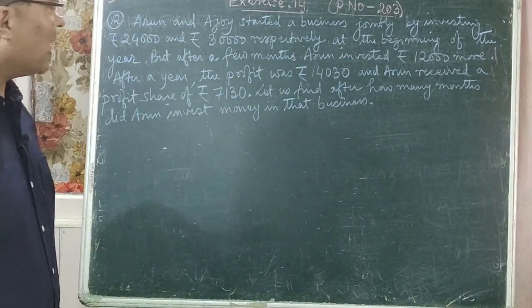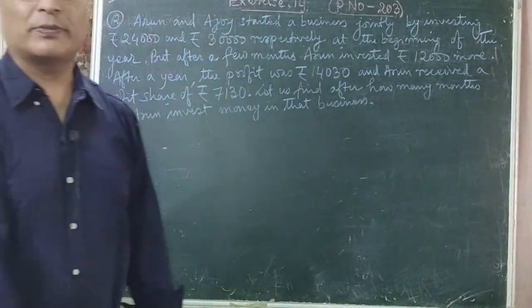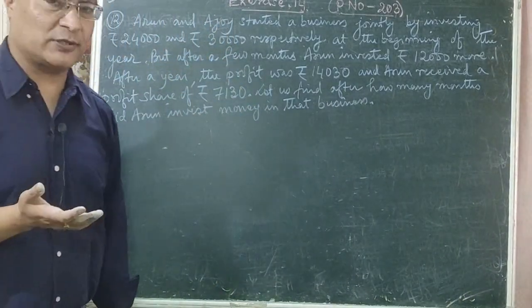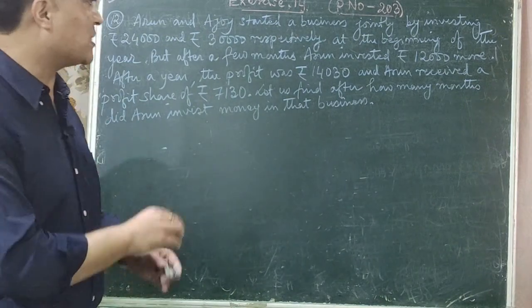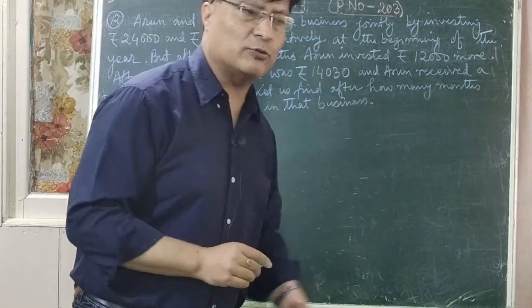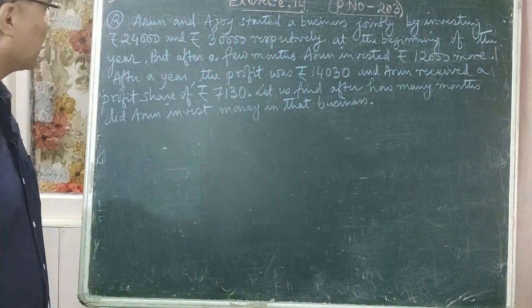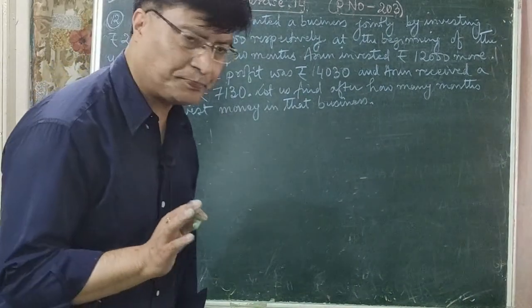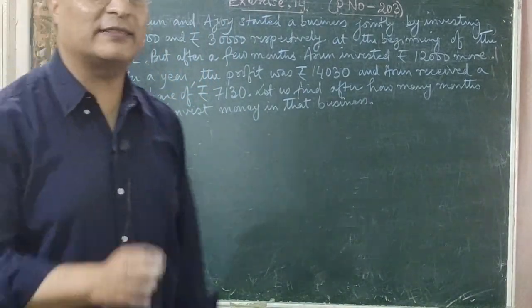So, but after a few months, Arun invested rupees 12,000 more. Here the question says after a few months, but it does not say how many months. After some time, Arun invested rupees 12,000 more in that business. So is that clear now? So after a year the profit was rupees 40,030.